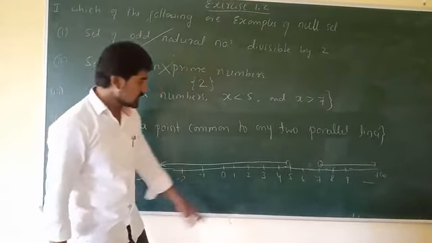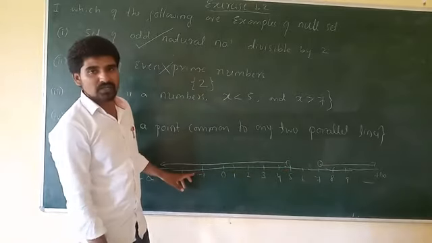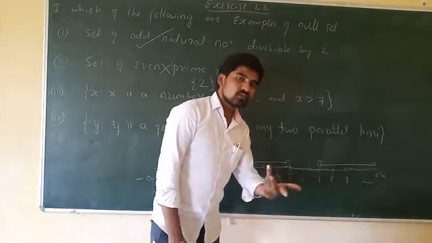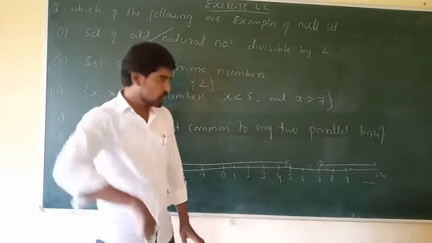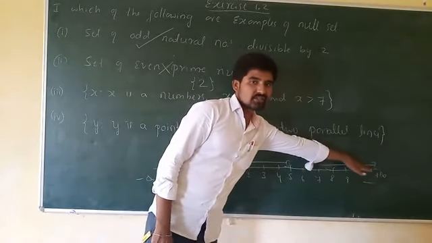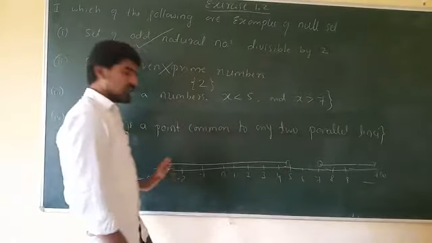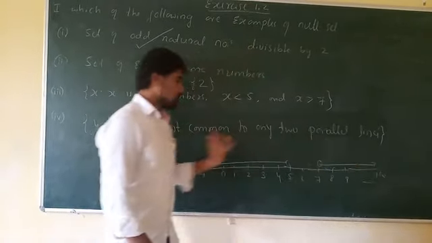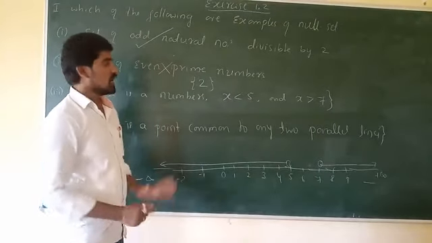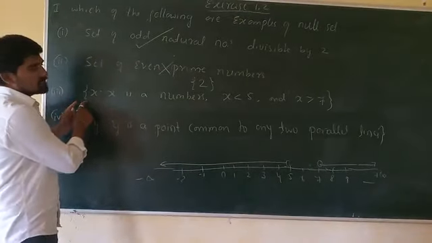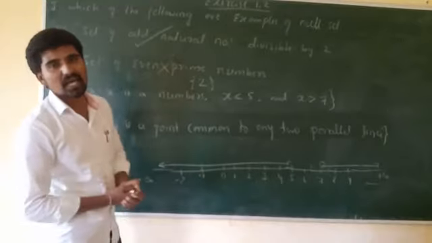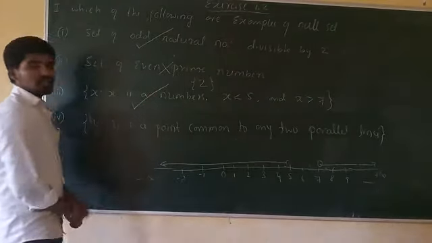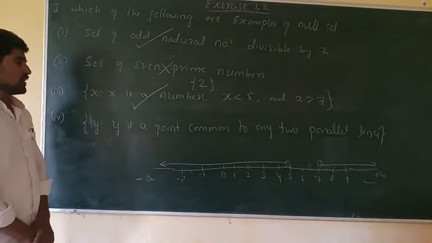So the numbers which are less than 5, ಯಾವ numbers 5 ಗಿಂತ ಸಣ್ಣವು ಇರ್ತಾವ ಅವು 7 ಗಿಂತ ದೊಡ್ಡವಿರಕ್ಕೆ ಚಾನ್ಸ್ ಇಲ್ಲ. And those numbers which are greater than 7 must not be less than 5. ಅಂದ್ರೆ ಯಾವ numbers 7 ಗಿಂತ ದೊಡ್ಡವು ಇರ್ತಾವ ಆ ನಂಬರ್ 5 ಗಿಂತ ಸಣ್ಣವಿರಕ್ಕೆ ಚಾನ್ಸ್ ಇಲ್ಲ. ಅಂದ್ಮೇಲೆ the third set doesn't consist of any elements. It means the third set is an example of a null set. Hope all of you understand.